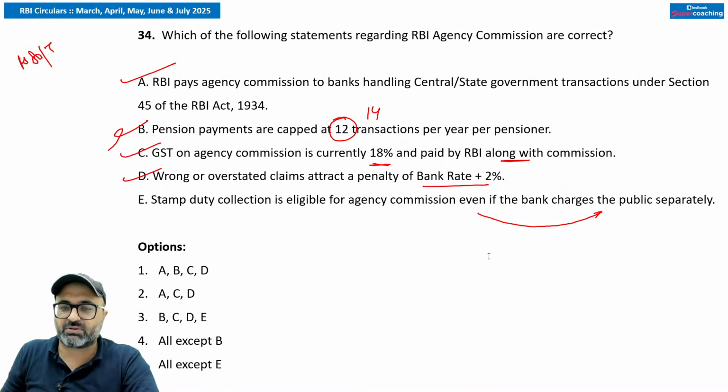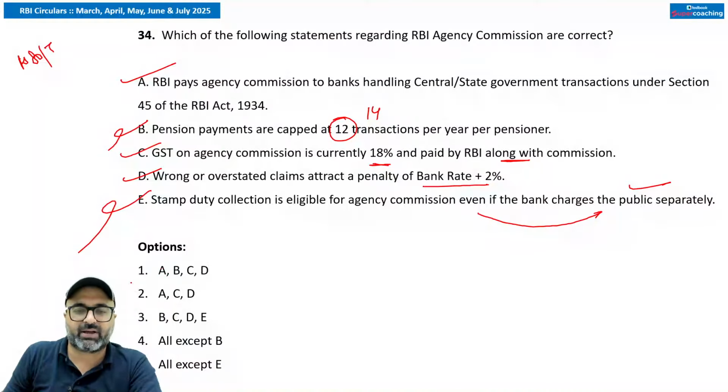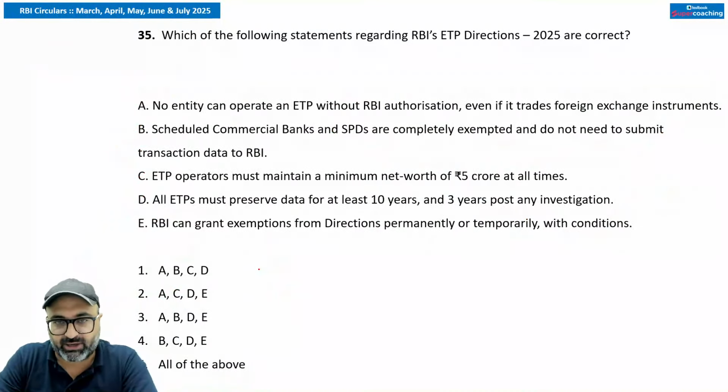No sir, this is not allowed. Stamp duty commission is not eligible. अगर बैंक separately charge कर रहा है तो आपको कोई commission नहीं pay करना as a government. तो आंसर क्या बनेगा? सेकेंड ऑप्शन is correct. A, C, D are the correct options.